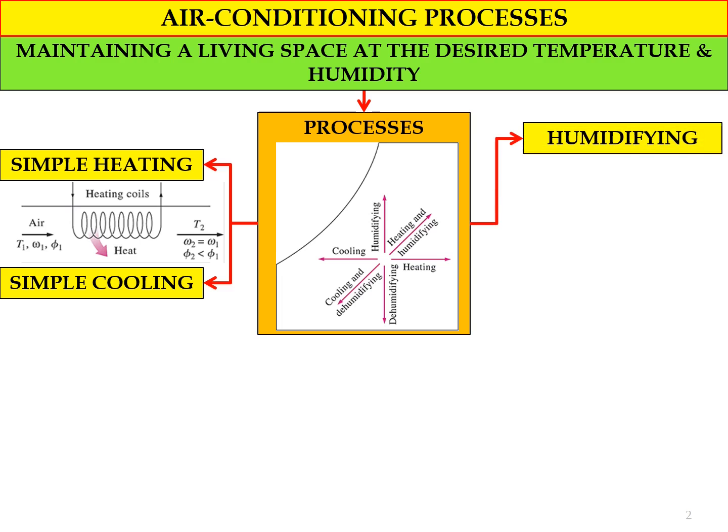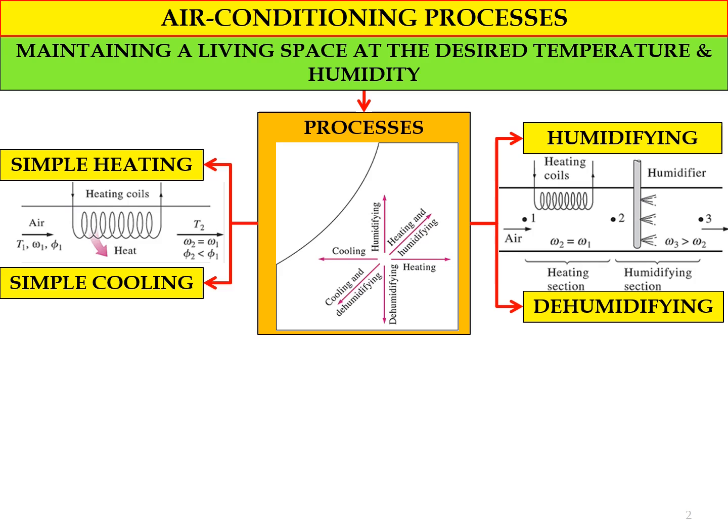The third process we call humidifying, where this process is to increase the moisture content in the air. And the last one, we have the process that we call dehumidifying, where we want to reduce the amount of moisture or water vapor inside the air.